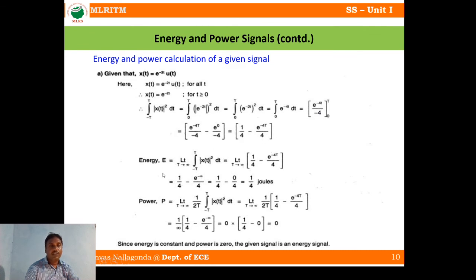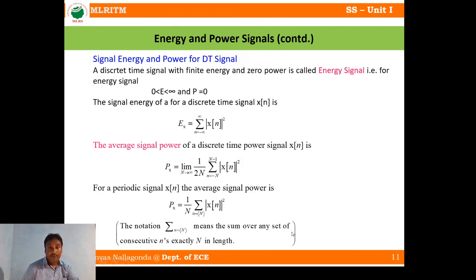Now energy is equal to the limit as T tends to infinity of the integral of mod x of t square dt. If you substitute, you will get 1 by 4 joules. Similarly, power P is equal to 0. Since energy is constant and power is 0, the given signal is an energy signal.